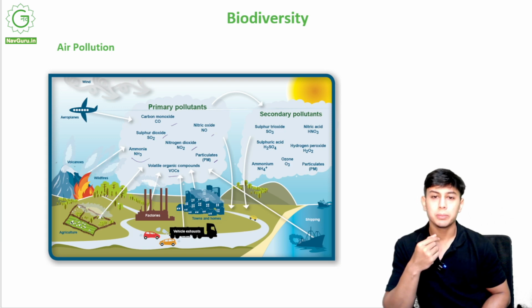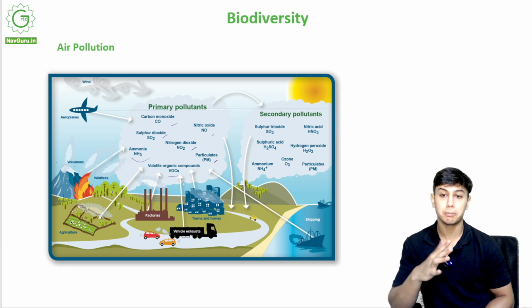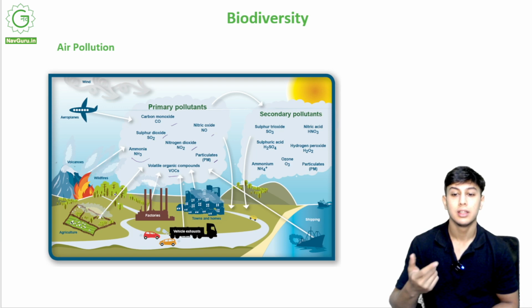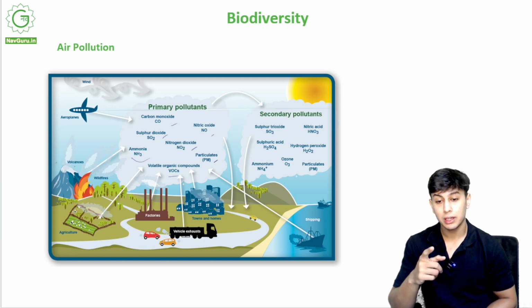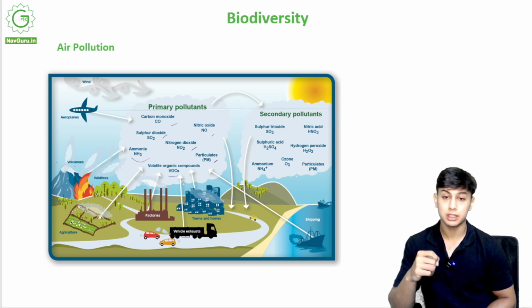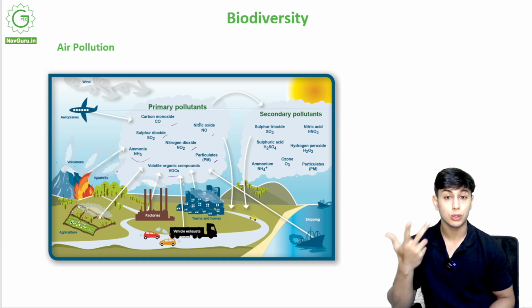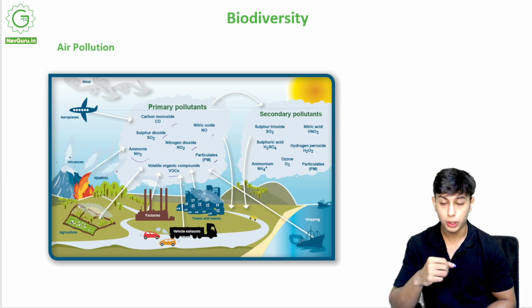In winter months, the farmers near the Haryana and Punjab side burn that parali, the leftover crop, so that they can grow new crops next season. That generates a lot of smoke and it travels with the air towards Delhi, and it causes a lot of pollution in Delhi. There is no visibility, people are not able to breathe.